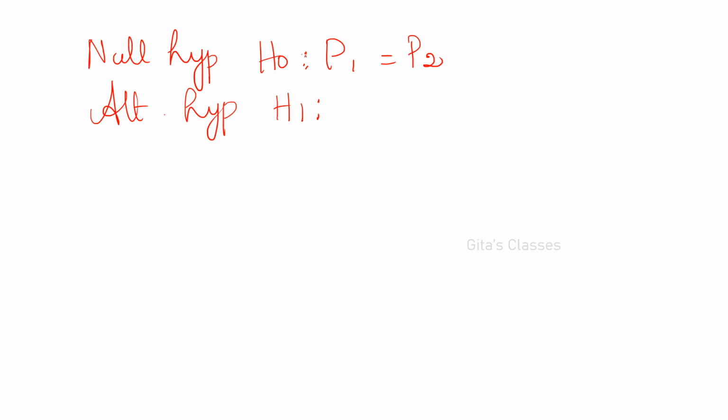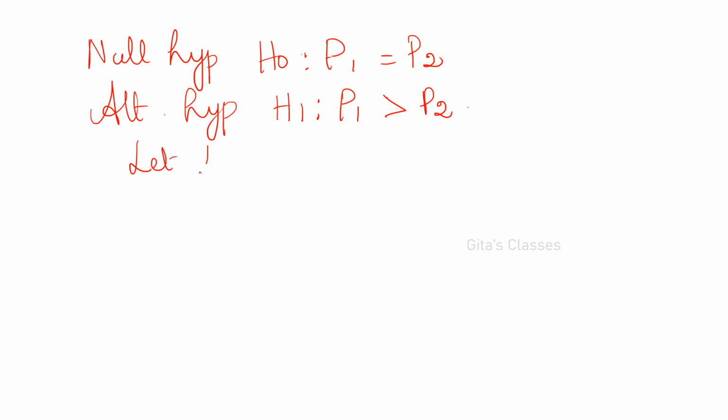We have taken N1 first, before overhauling, and this is after overhauling. When will you reject? If there is no improvement, that means P2 is less than P1, in that case we won't accept it.